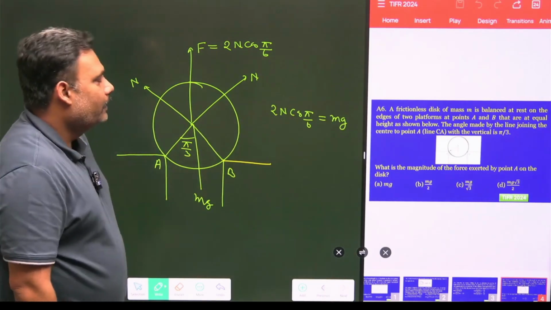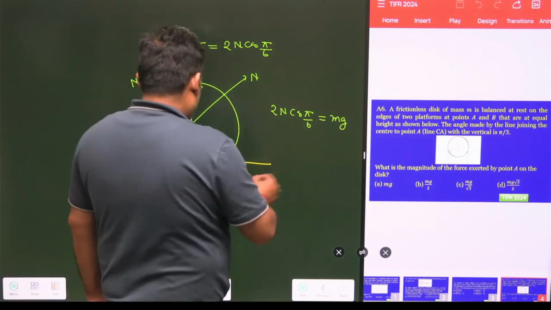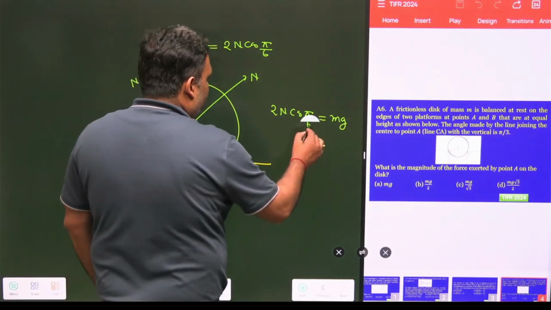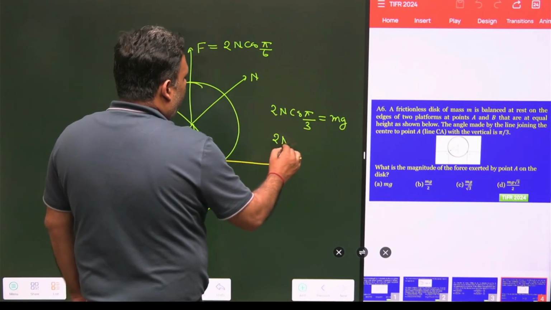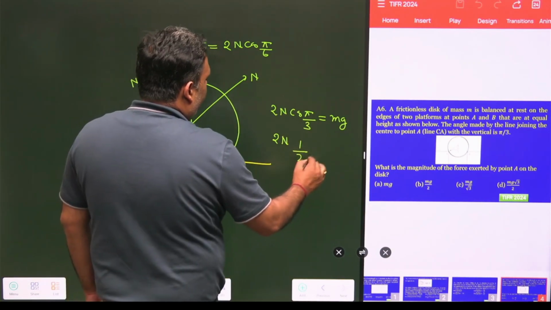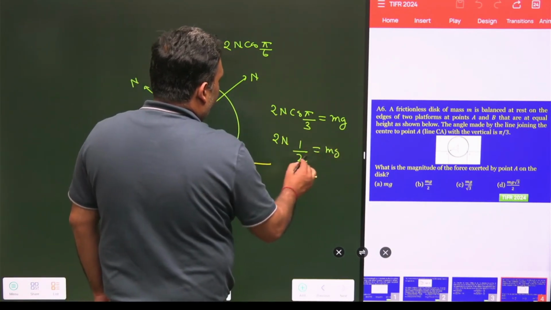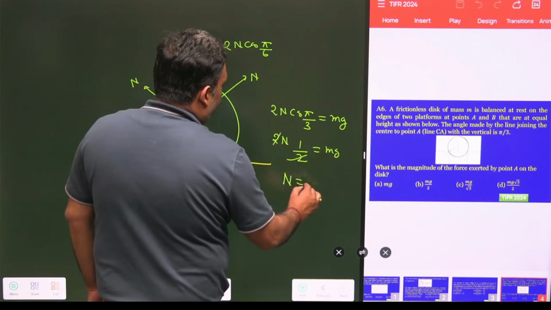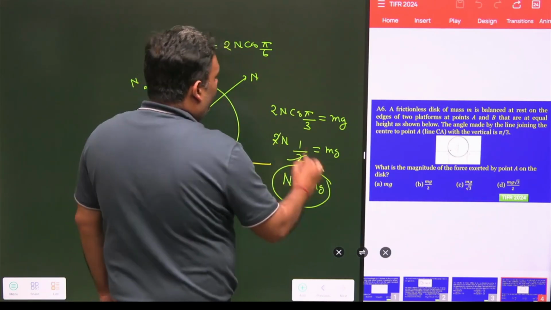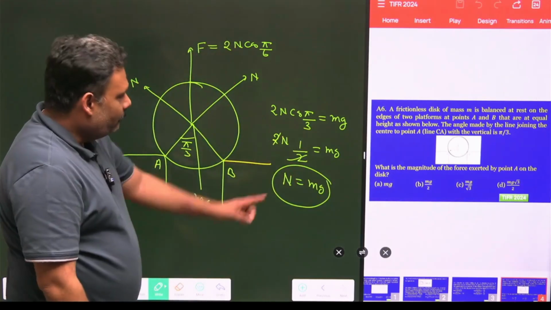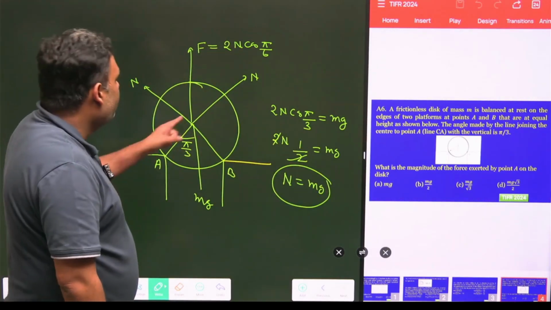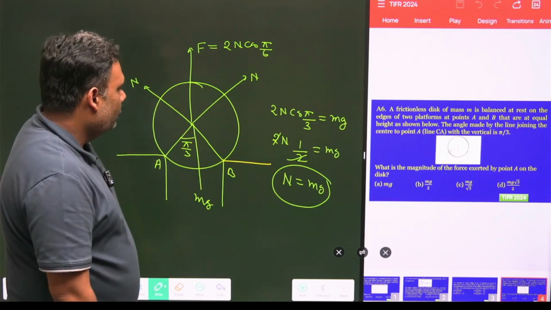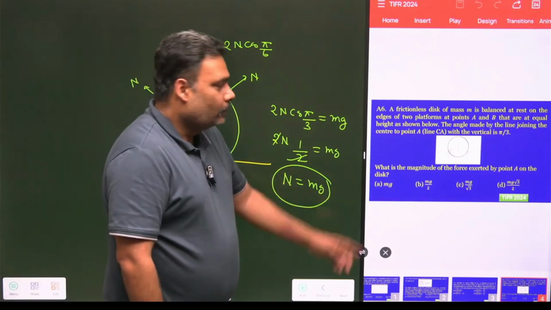Okay, so this is very interesting. Sorry, it is pi by 3 actually, not pi by 6. This is your pi by 3. So what will happen? 2N cos pi by 3, which is 1 by 2, is equal to mg. So this value of N is exactly equal to the weight. This is very interesting. This value of N is exactly equal to the weight, and this is the exact force that A is exerting on the disk. So N is equal to mg.